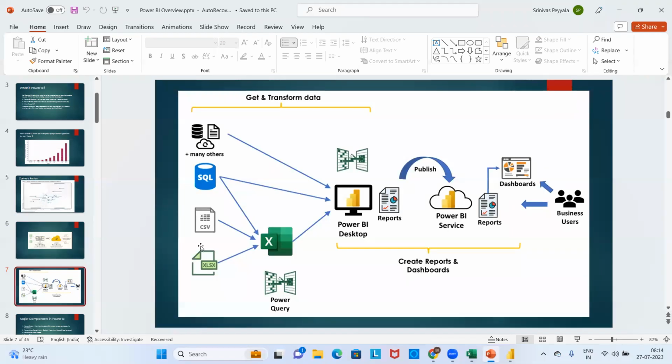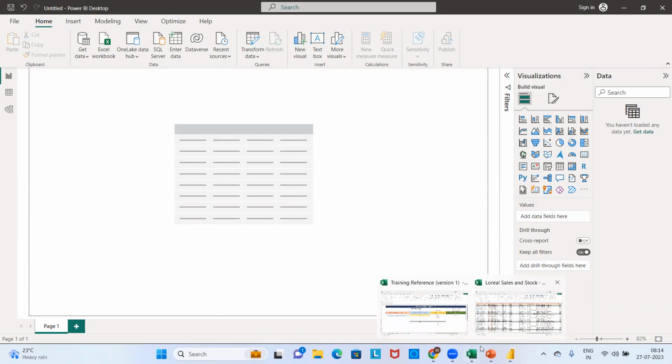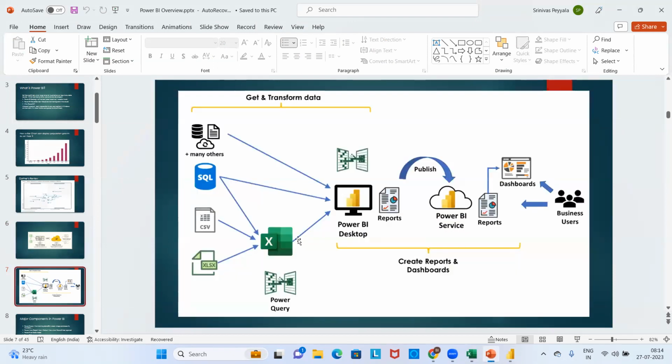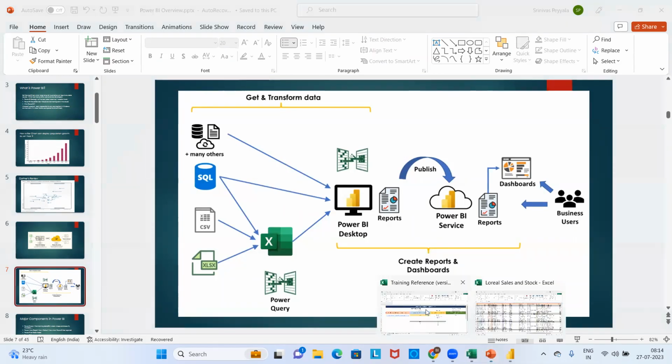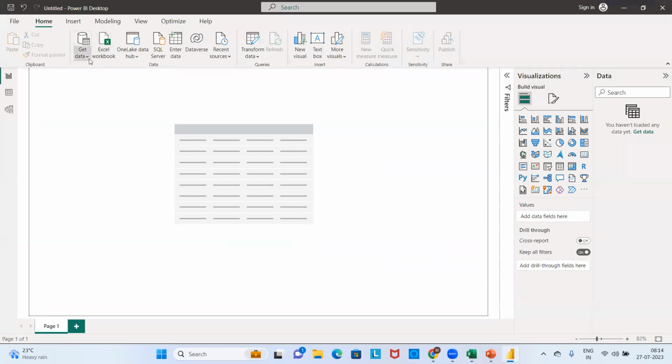What is my responsibility? Now, go back to your Power BI Desktop. What is the story now? What is missing? Data is missing. How can I load the data? As you can see in the architecture, you have the option called Get Data. In our Excel also, we have the major term Get Data. So where is that option available? Yes.